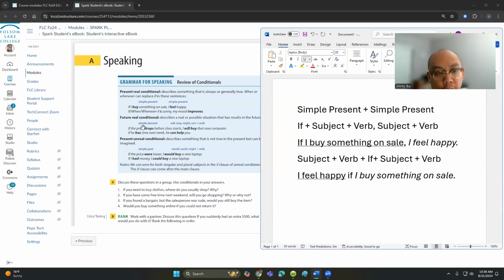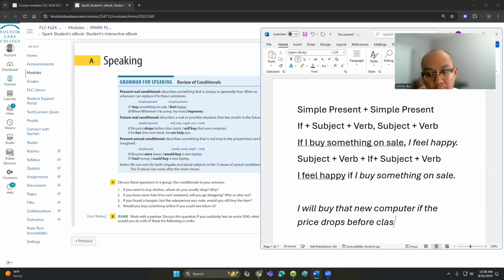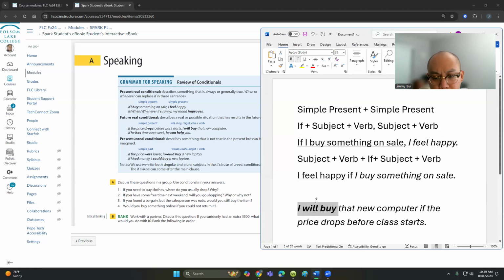For example, if the price drops before class starts, I will buy that new computer. I can rewrite that sentence: I will buy that new computer if the price drops before class starts. That is example number 3. Here it is subject plus will, and this can be modified with may, might, can.